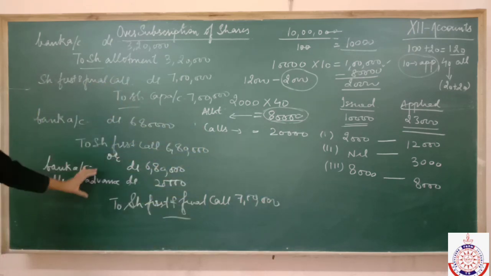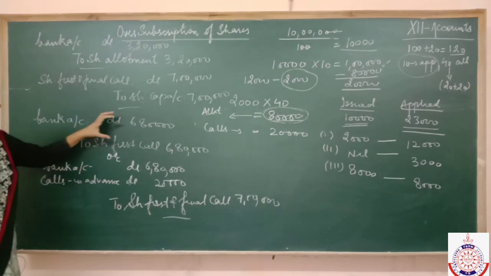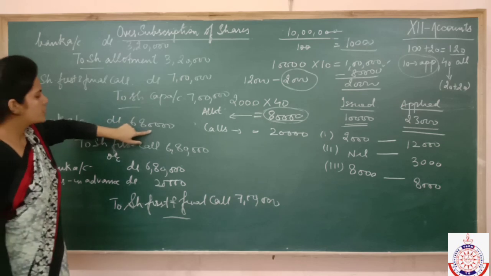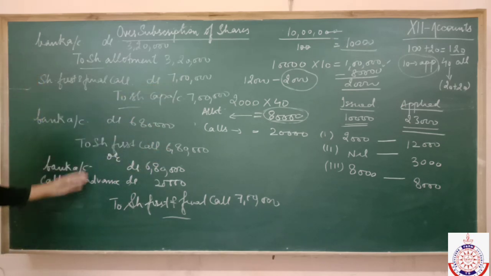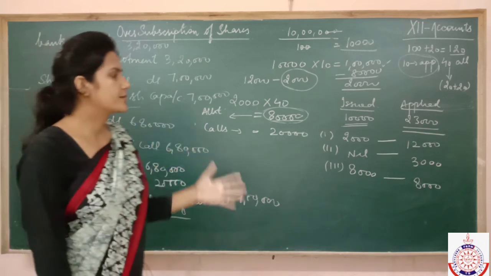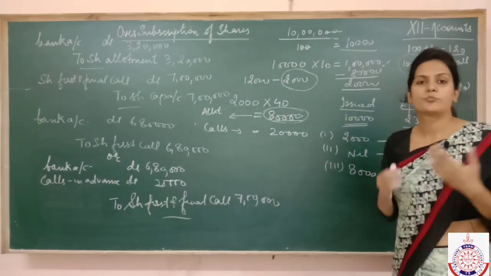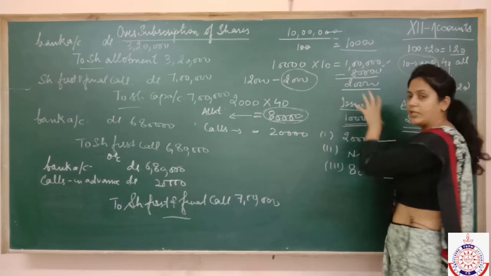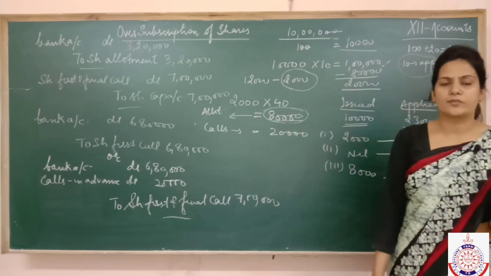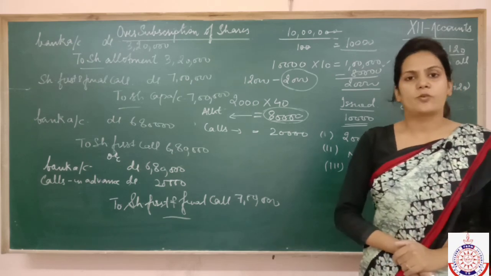Either you pass this entry or that entry. What's the basic difference between this? That here directly I have subtracted 20,000 from 7 lakh and I have passed the entry with 6 lakh 80, but you can pass the entry this way also. So I hope this part is clear. And now whenever you solve any question in which oversubscription, pro rata or anything is there, then check this thing which I explained you, the absorbing capacity point. Fine. So I hope this question is clear. Now move to the next topic.